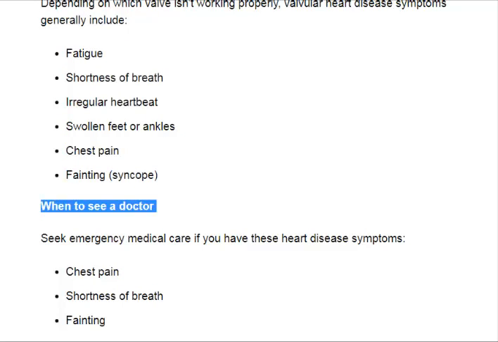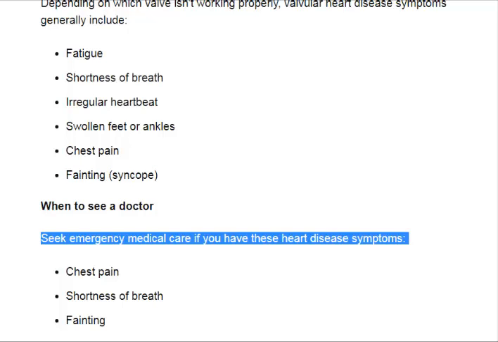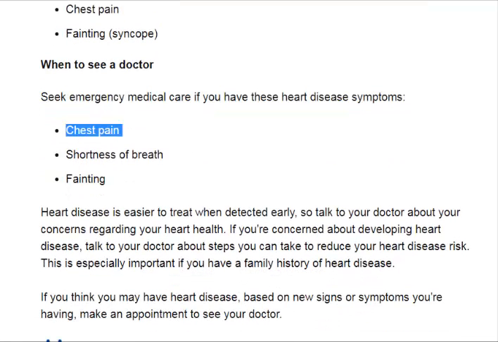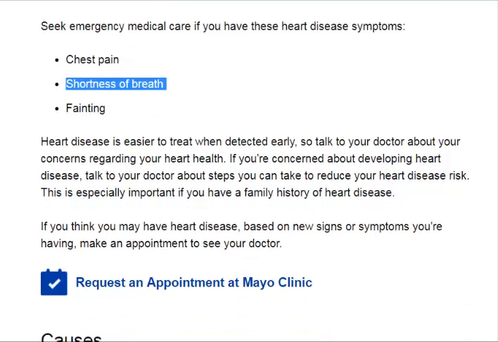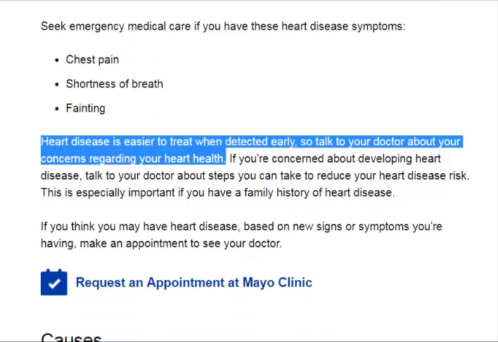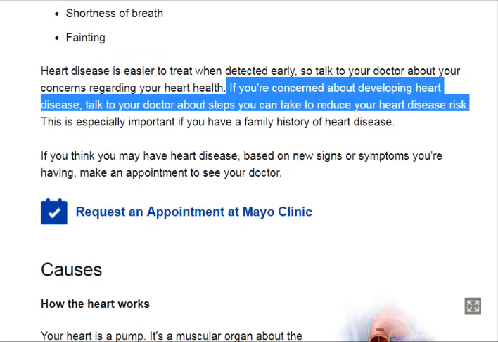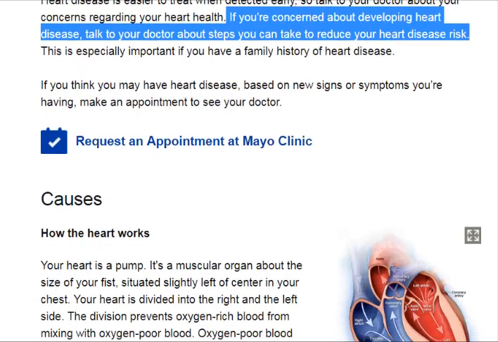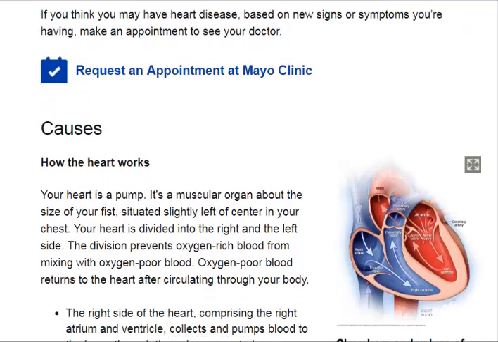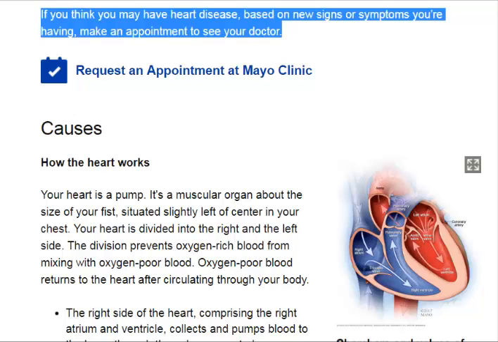When to see a doctor? Seek emergency medical care if you have these heart disease symptoms: chest pain, shortness of breath, fainting. Heart disease is easier to treat when detected early, so talk to your doctor about your concerns regarding your heart health. If you're concerned about developing heart disease, talk to your doctor about steps you can take to reduce your heart disease risk. This is especially important if you have a family history of heart disease. If you think you may have heart disease based on new signs or symptoms you're having, make an appointment to see your doctor.